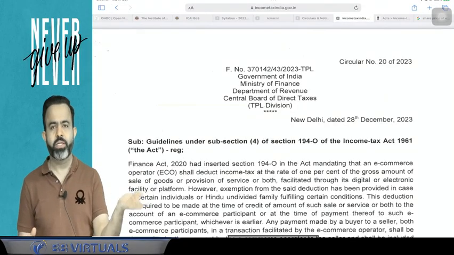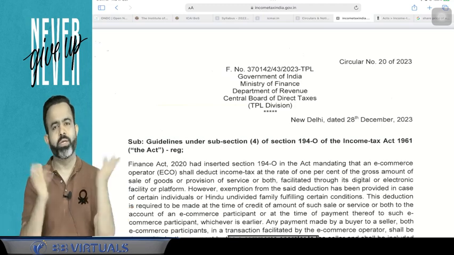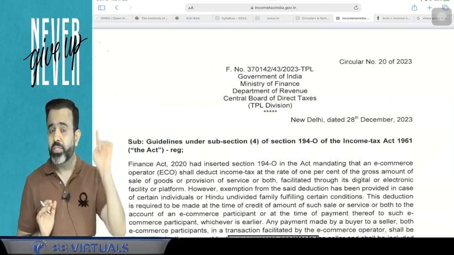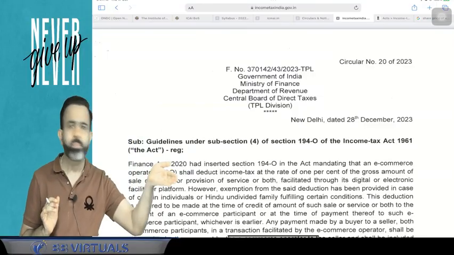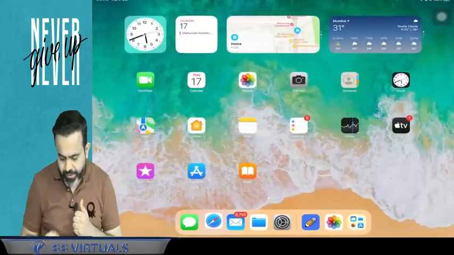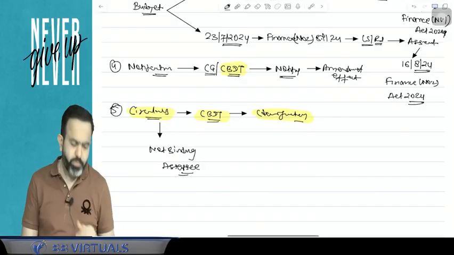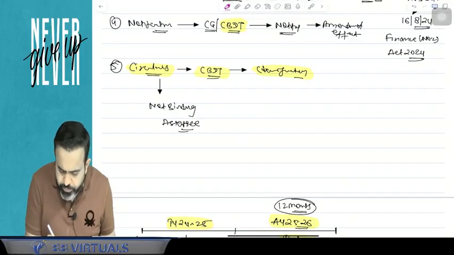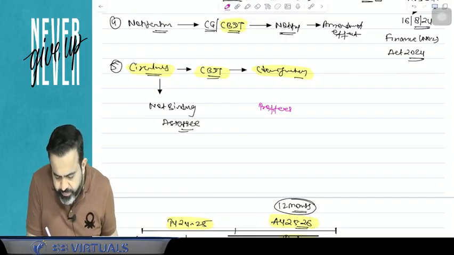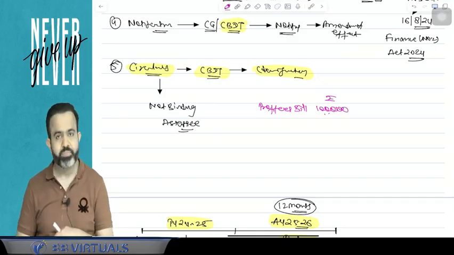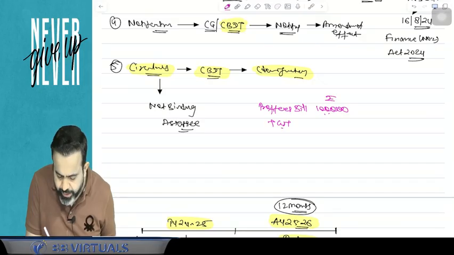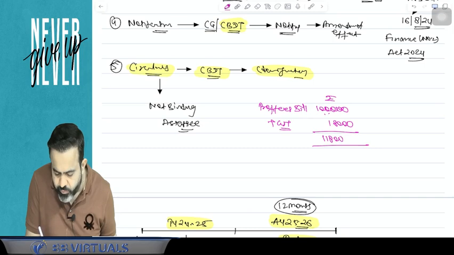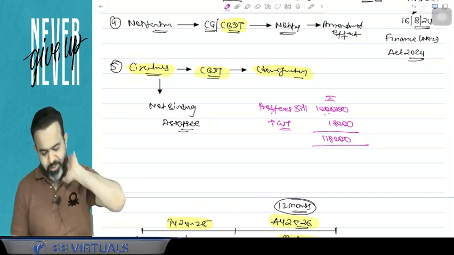So these guidelines or clarifications are basically circulars. Now, if you wish to follow this circular, then it's okay. If you don't want to follow this circular, then also it is okay. But it is not binding to the assessee. It is binding to the department. Guys, now I can take one example of a circular. Suppose in your office, one professional fees bill is of 1 lakh. Suppose one client issued one bill of 1 lakh, and on that 1 lakh he has added GST of 18,000. So your total bill amount is 1,18,000.